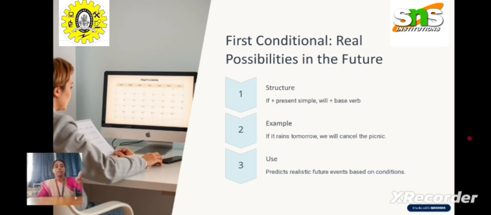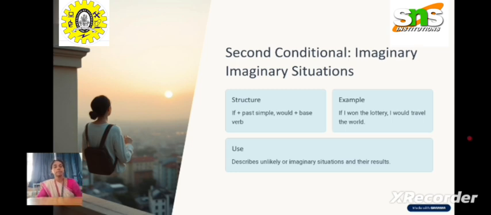And next, coming to the second condition. The sentence structure is past simple in the if condition, and you are supposed to use would in the main clause. There we are using simple present and will; here we are using past simple and would. The second condition is also called imaginary situations.